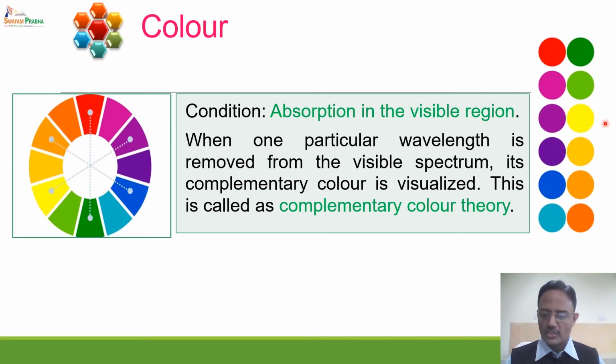For example, if a substance absorbs in the red region of the spectrum, it will appear green. If it absorbs in the violet region, it will appear yellow. If it absorbs in the blue region, it will appear orange, and so on. This is what is called the complementary color theory.